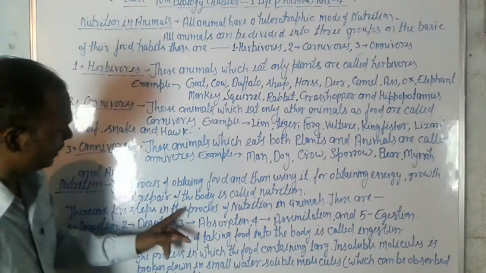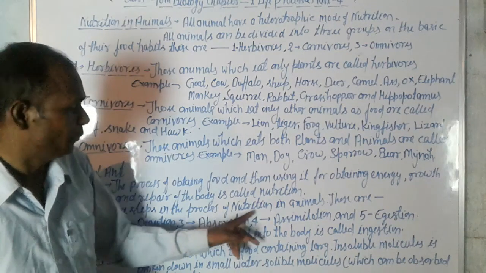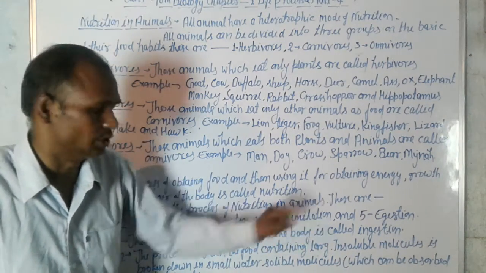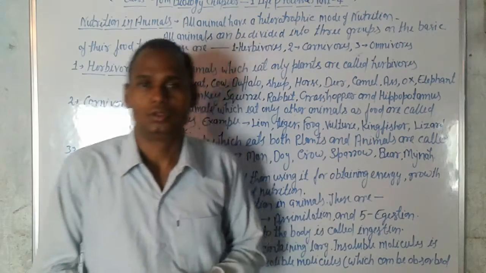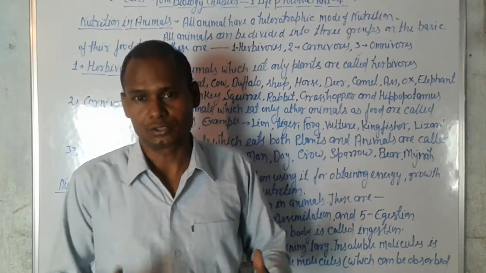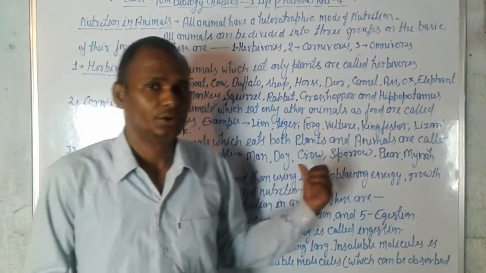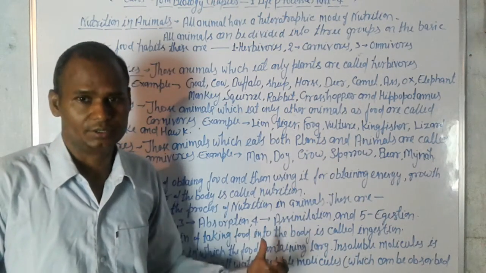There are 5 steps in the process of nutrition in animals. We discuss animal nutrition.